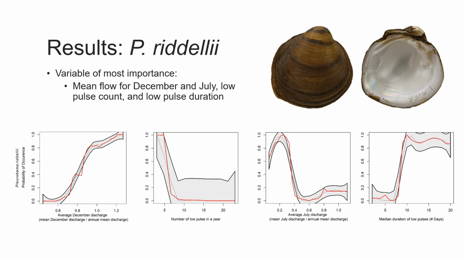Based on our results, you can see that Randklev does best with higher monthly flows in December and lower flows in July. This could be due to reproductive needs, with need for lower flows during periods of glochidia release. We also see this with higher probability of occurrence with increased duration of low flow events, but there is a threshold where number of low flow events has a negative impact on presence.